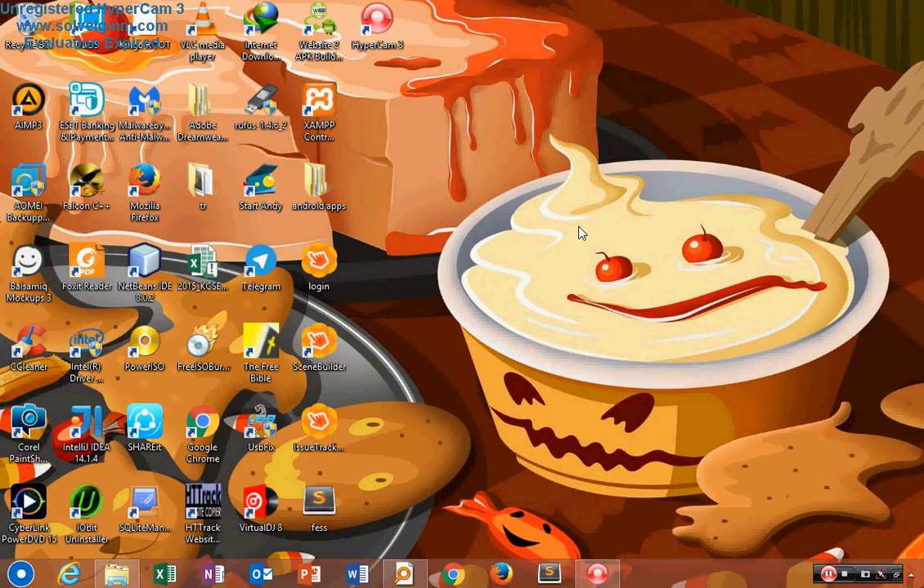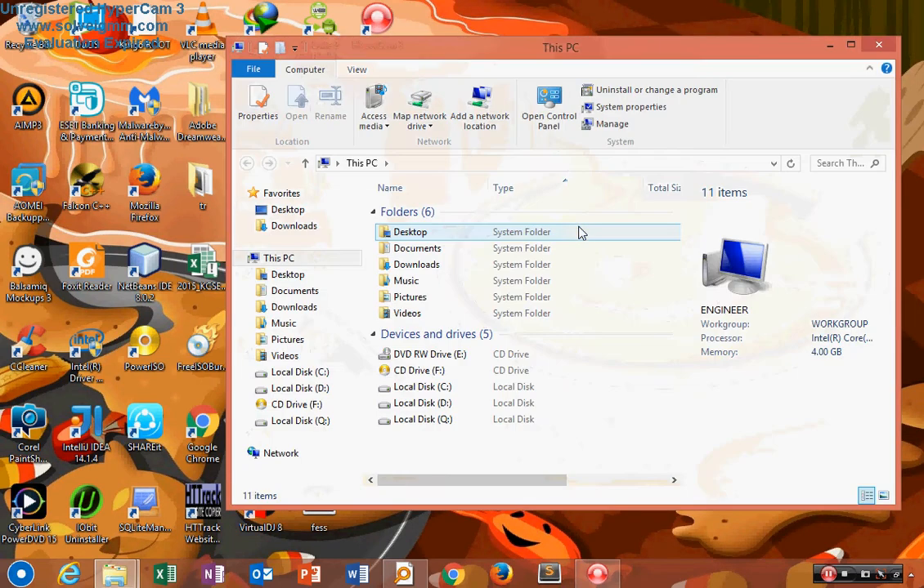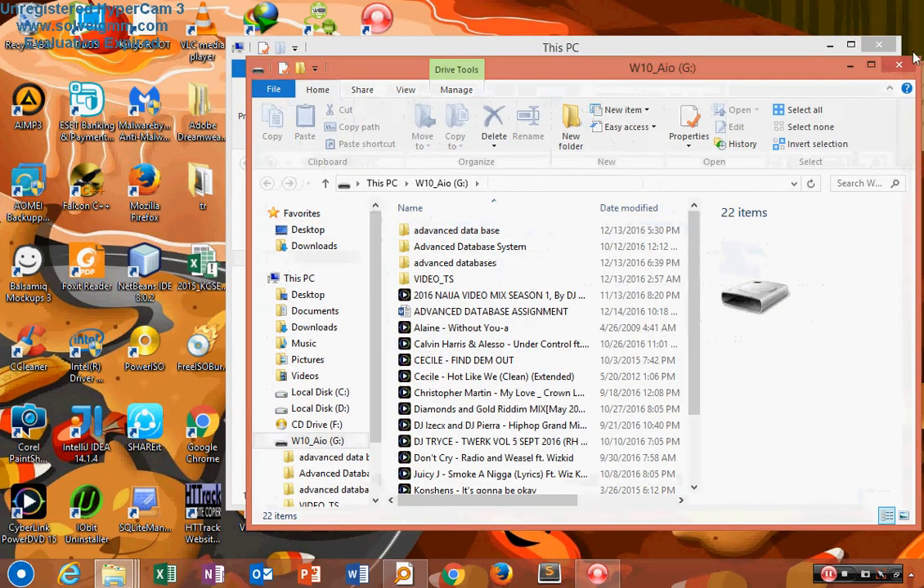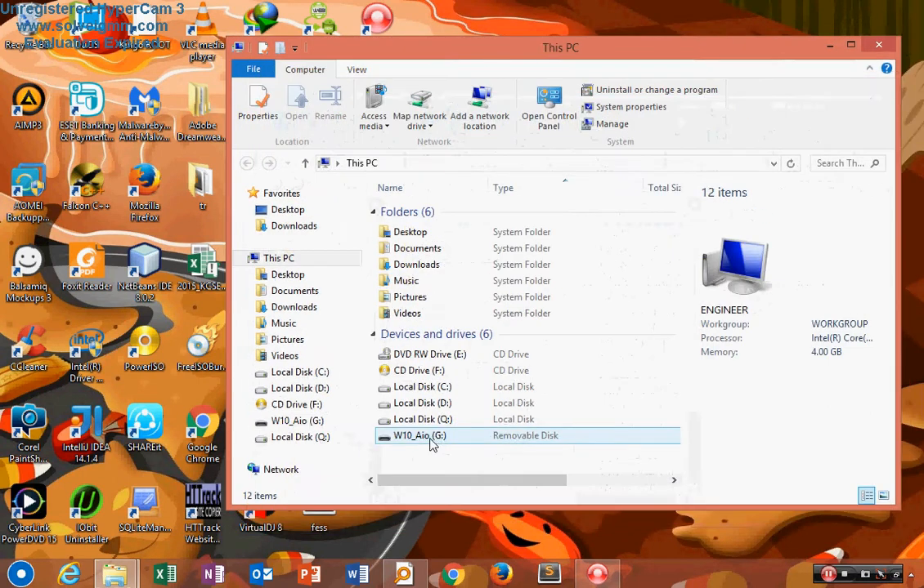For example, whenever I put my flash disk in my computer, it's going to read. For example, this is what is shown here. But we can lock this so that whoever puts a flash disk in is not going to be able to read it on my computer. That's how we do it.